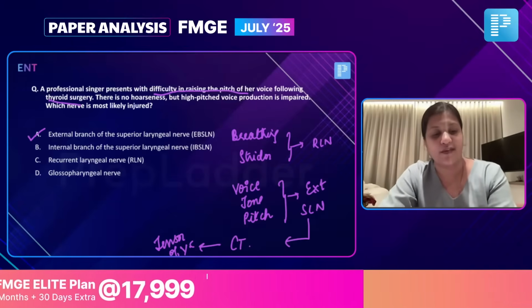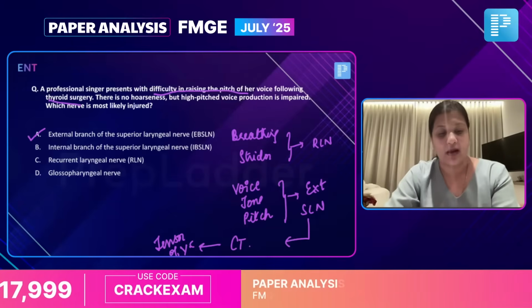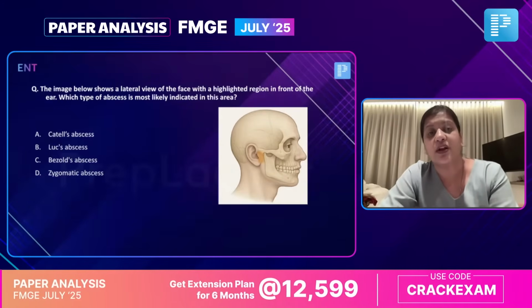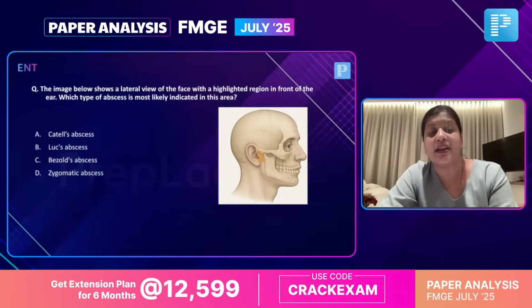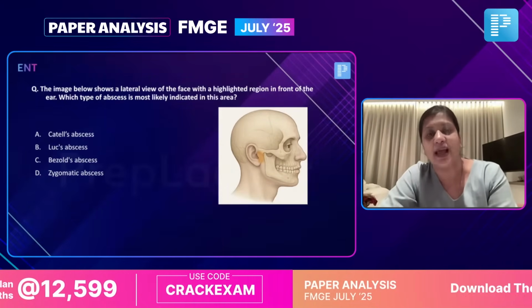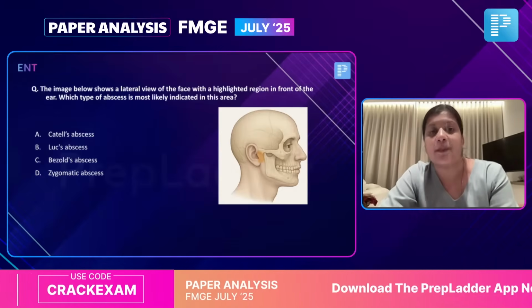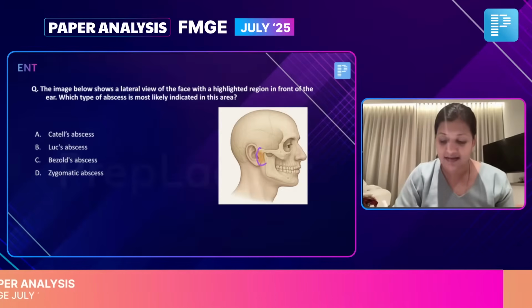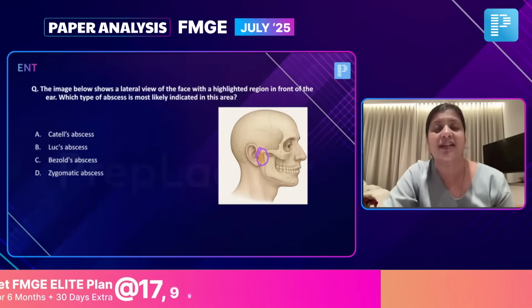So I hope all of you have got this. Okay, so now let's go to the next question. The image is showing to you that the highlighted area in the front of the ear is having an abscess. So which type of abscess is most likely to occur in this area? If you see here, this is the area where they have pointed to you that there's an abscess.